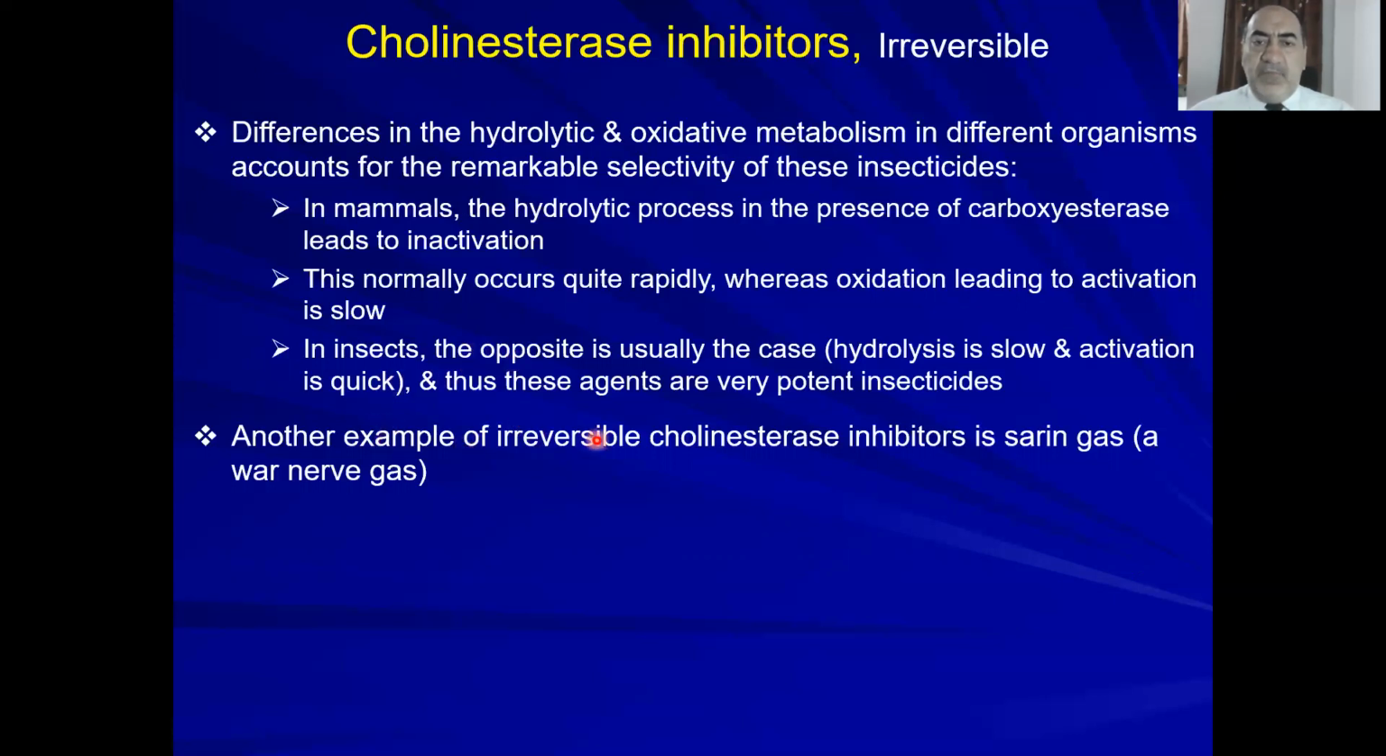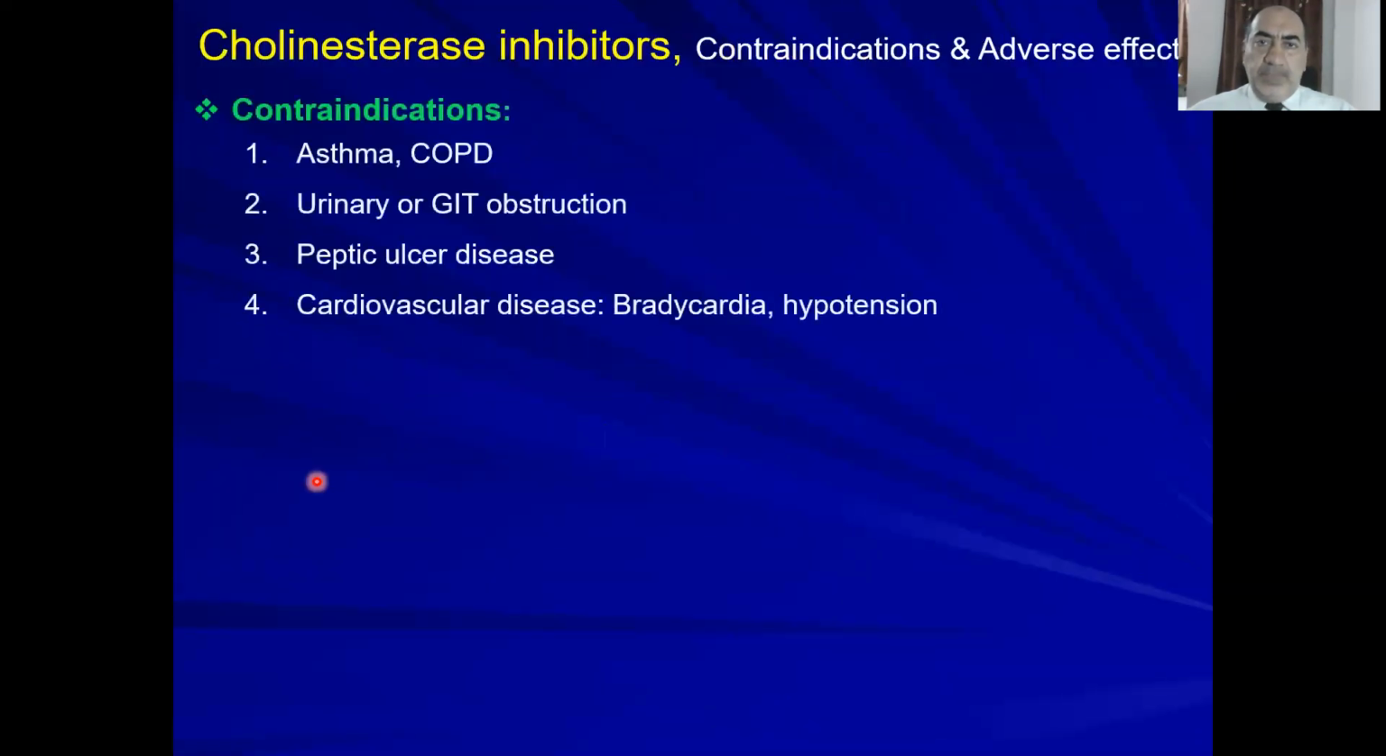Another example of irreversible cholinesterase inhibitors is sarin gas and tabun, all of these nerve gases used for warfare. I'm not going to talk in detail about sarin gas or nerve gases. So now we are done with the reversible cholinesterase inhibitors. Now, contraindications and adverse effects.